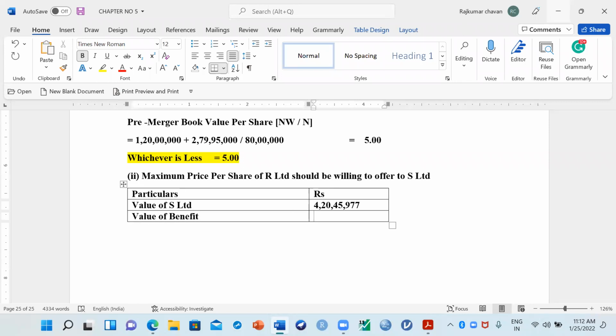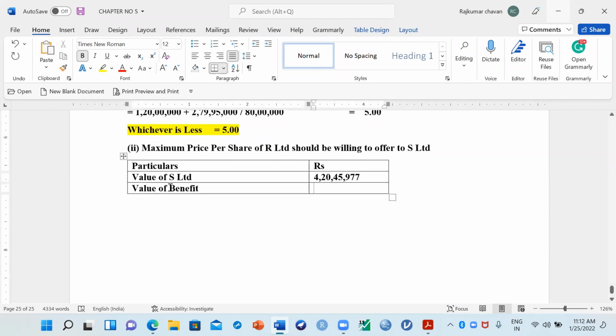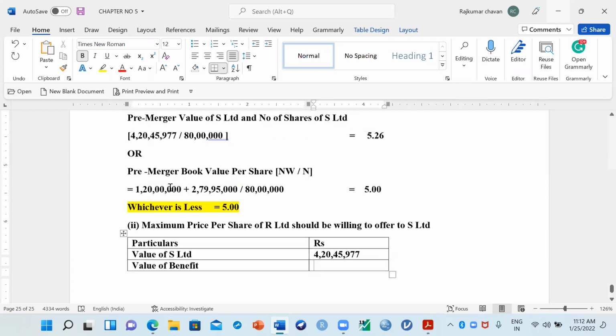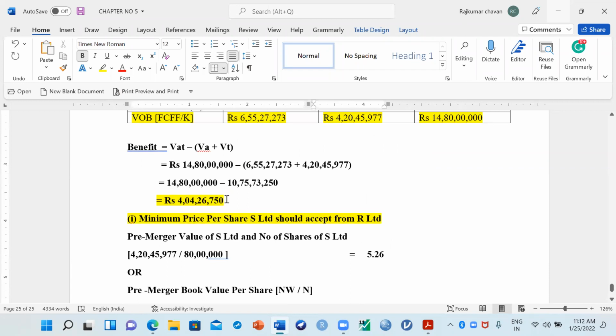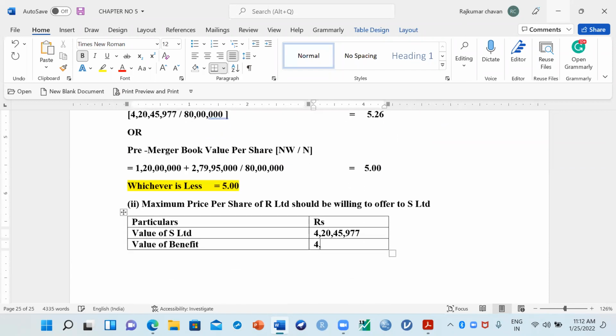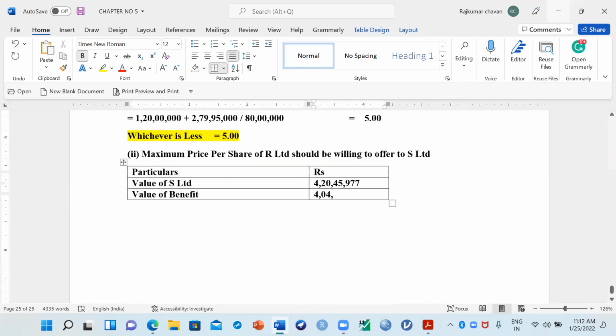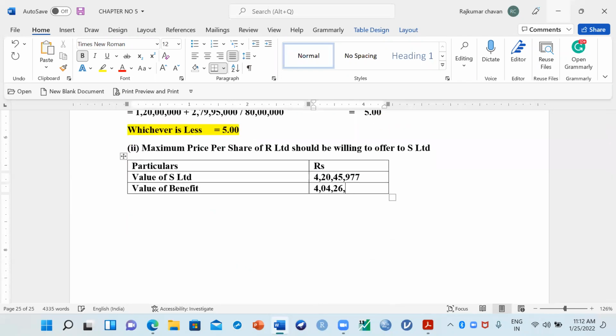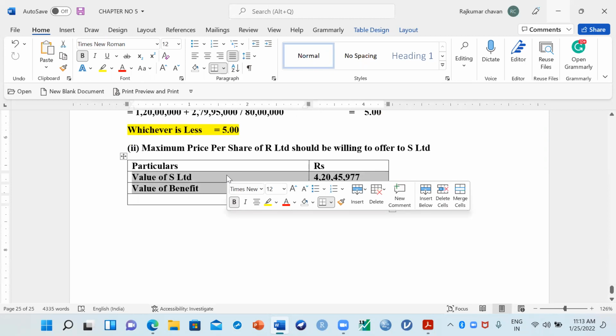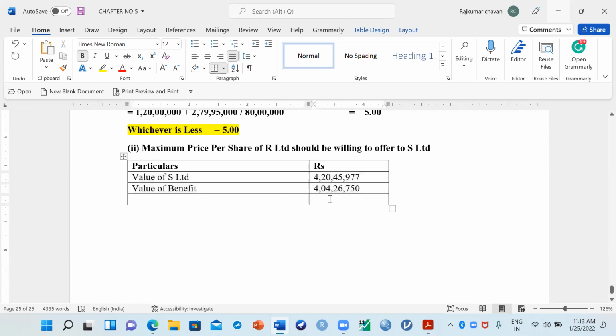You have to add that also, because S Limited will get the benefit. The benefit value we have calculated here is 4 crores 4 lakhs 26,750 rupees.